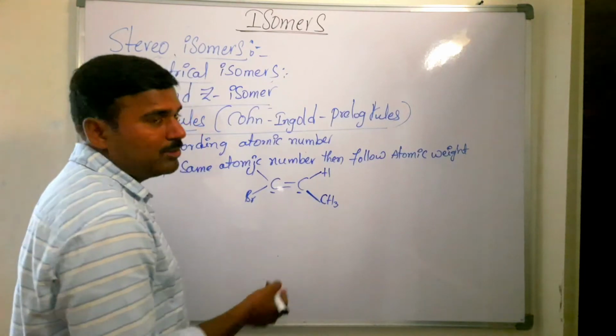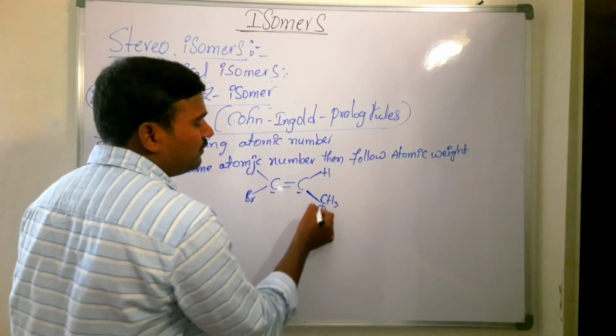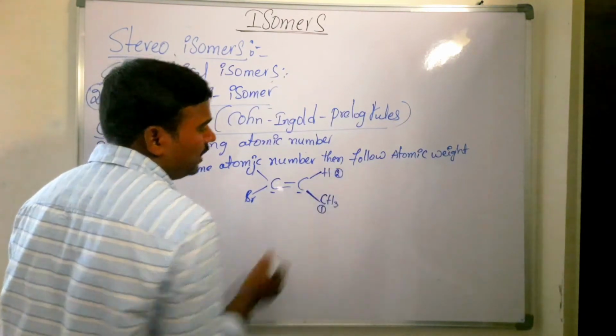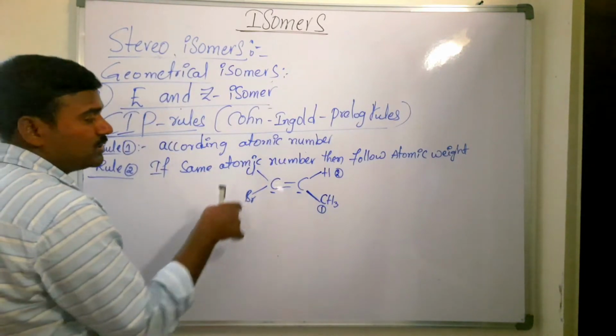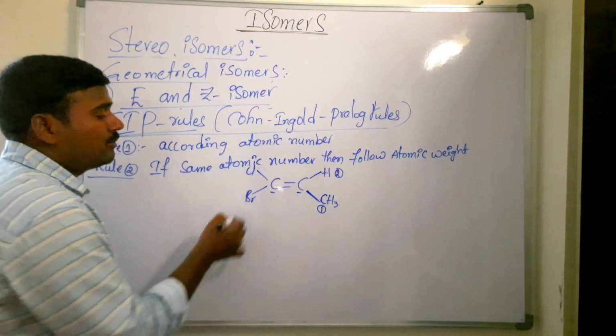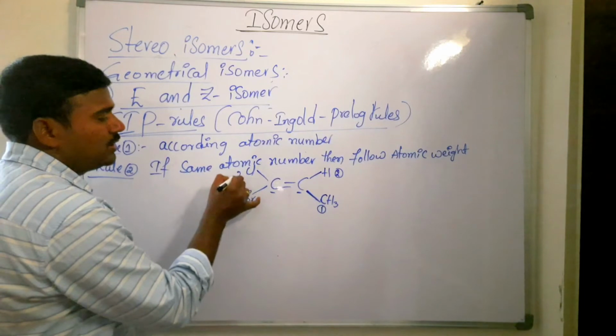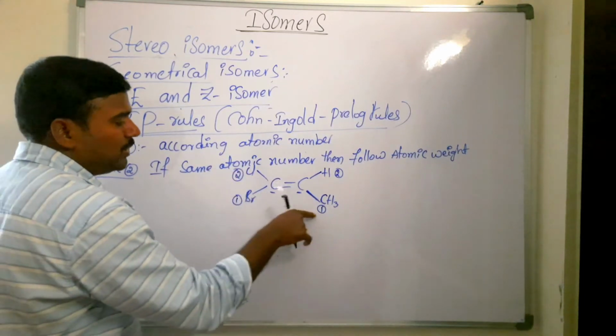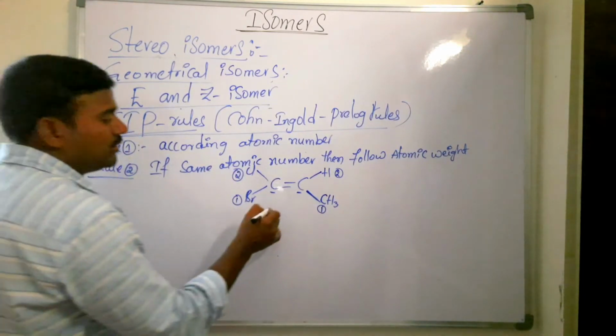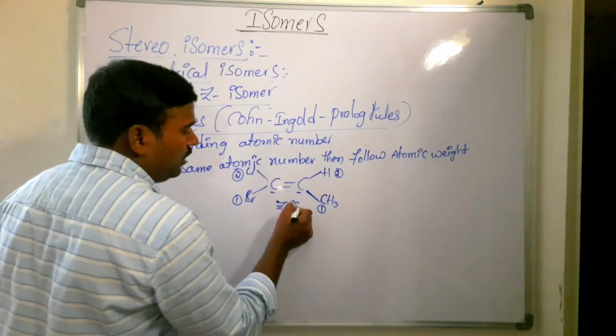Which is having more atomic number? Carbon, so it is given first priority, and hydrogen second priority. Among chlorine and bromine, which is having more atomic number? Bromine, first priority, chlorine second. So same priority groups are on the same side, then it is called Z isomer.